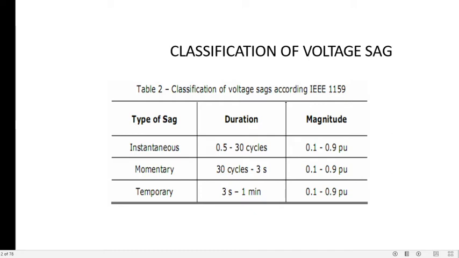The instantaneous sag persists for a duration of 0.5 to 30 cycles. Momentary sag is between 30 cycles to 3 seconds, and the temporary sag is between 3 seconds to 1 minute. So this is a general classification of the voltage sag according to the IEEE standard 1159 as instantaneous, momentary and temporary.